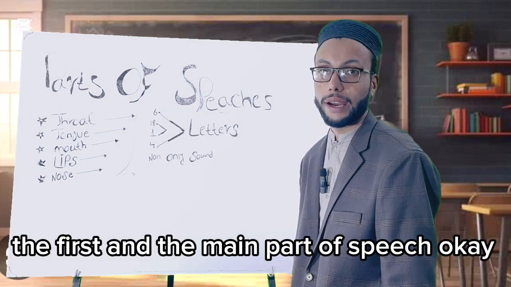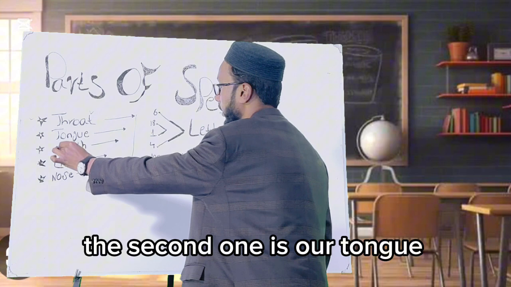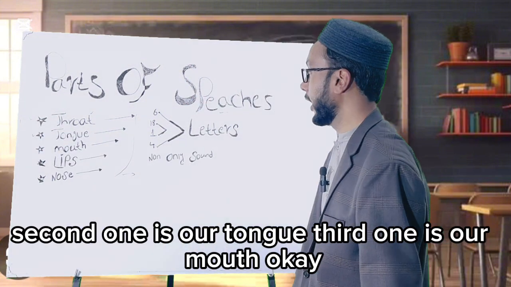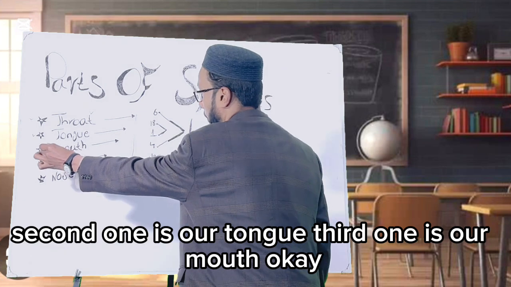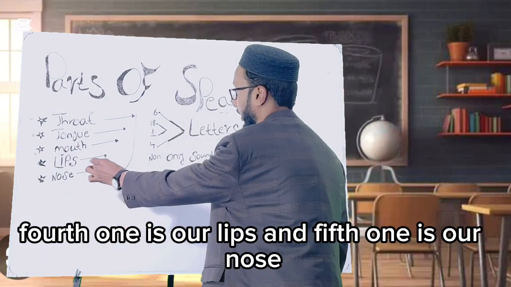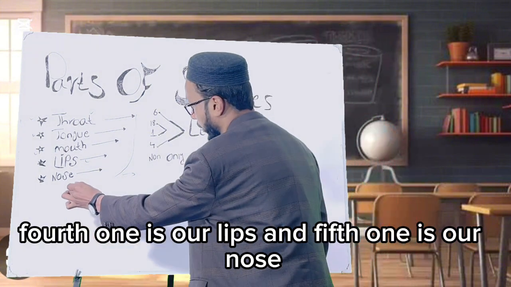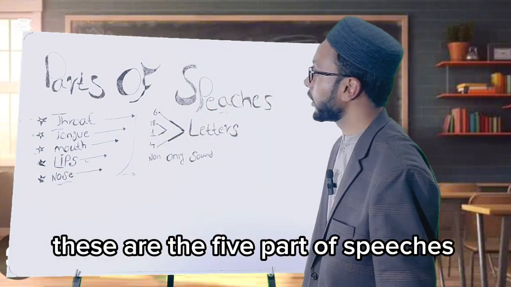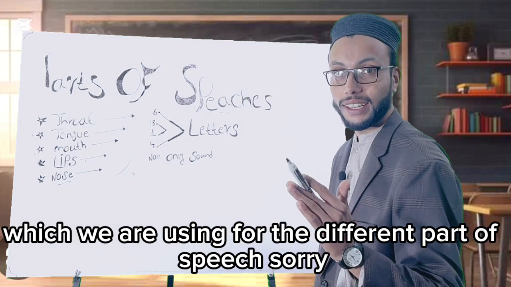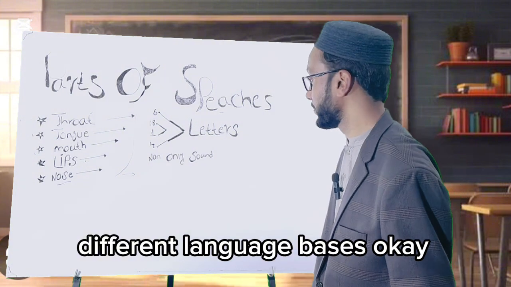The second one is our tongue. The third one is our mouth. The fourth one is our lips. And the fifth one is our nose. These are the five parts of speech which we use for different languages.